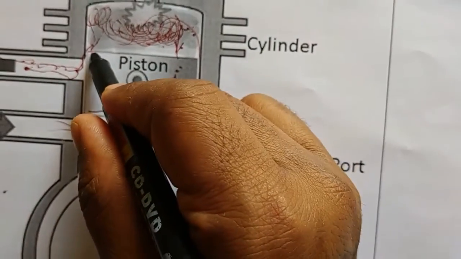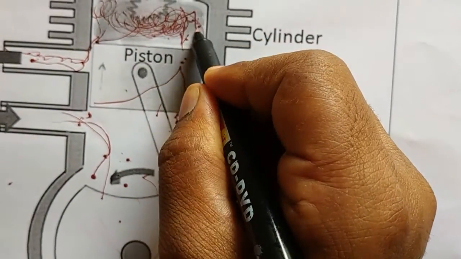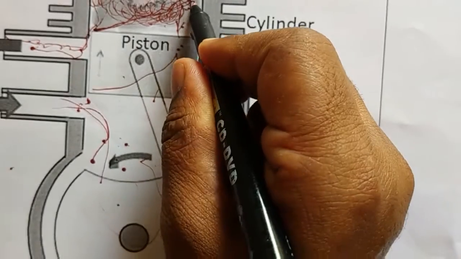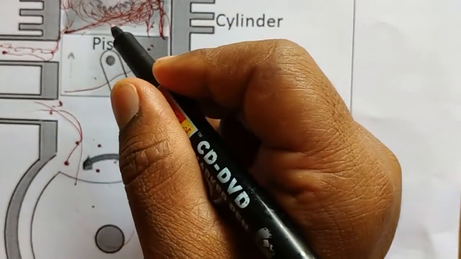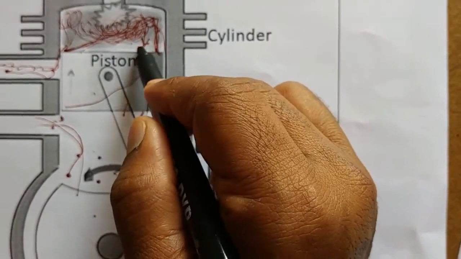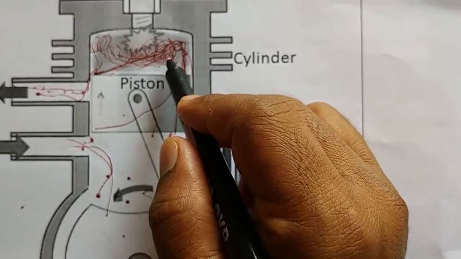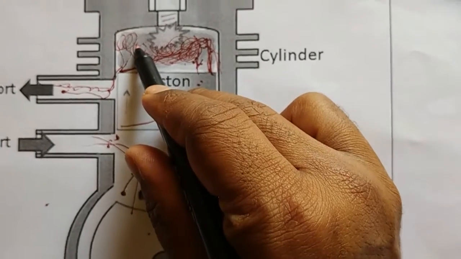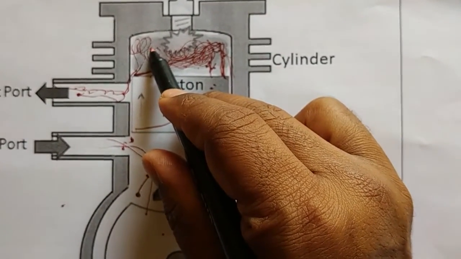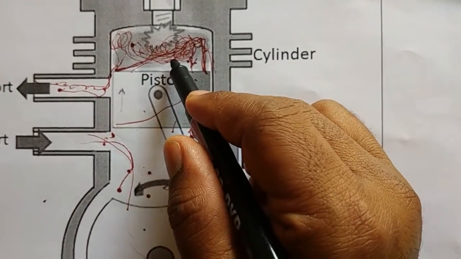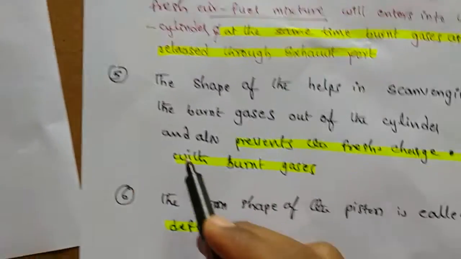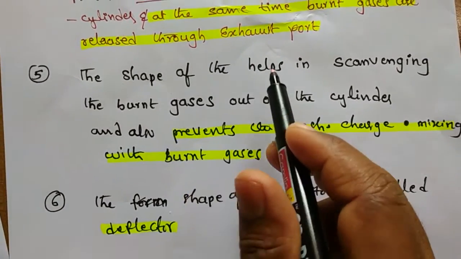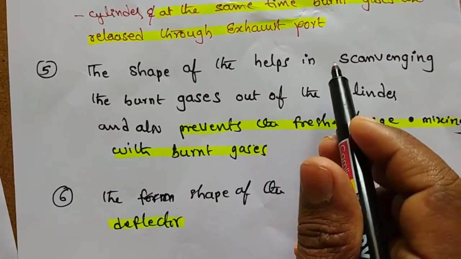The deflector will be like this. This is the shape. This deflector will prevent the mixing of fresh air fuel mixture and burnt gases. So this is the function of the deflector. Once again, the shape of the piston helps in scavenging.